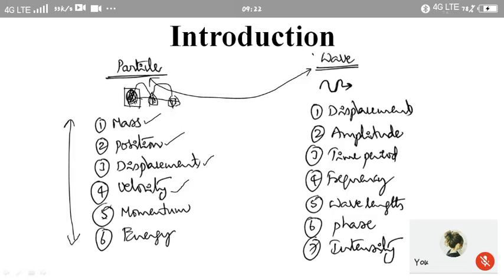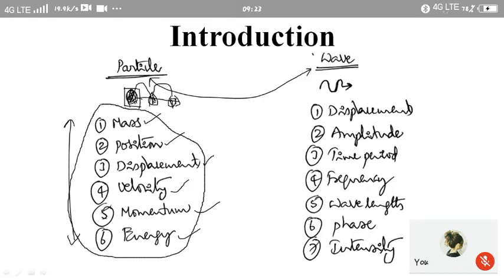Since it has a mass and velocity, it will have a momentum, m into v. Since it has momentum, it will have energy. So whenever the particle is in motion, to describe that motion of a particle, we require certain physical parameters. These are the parameters required to describe the motion of a particle.